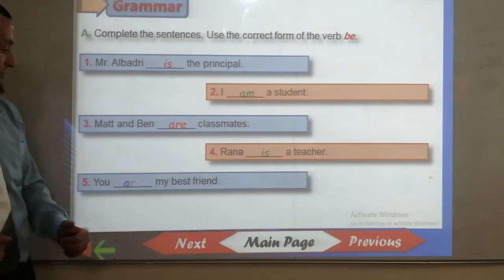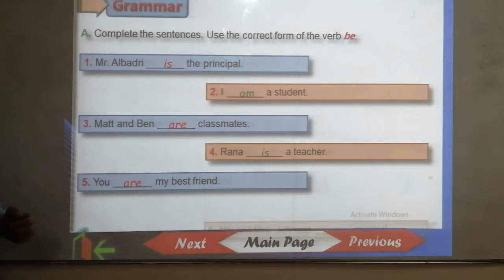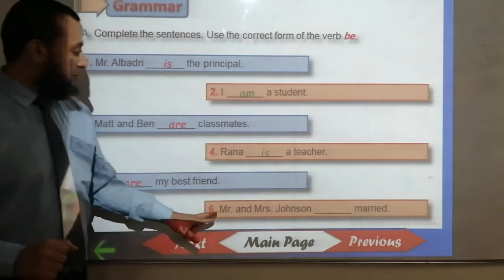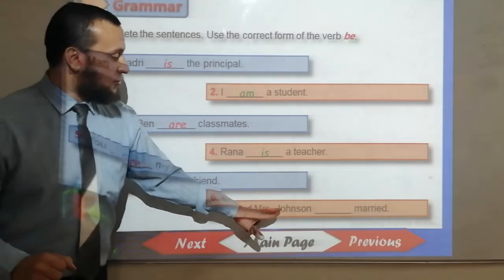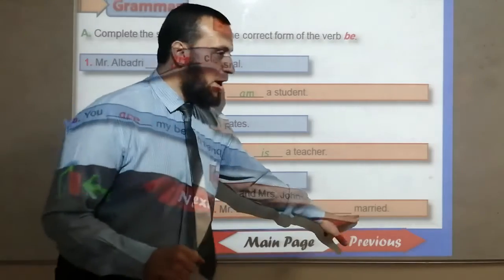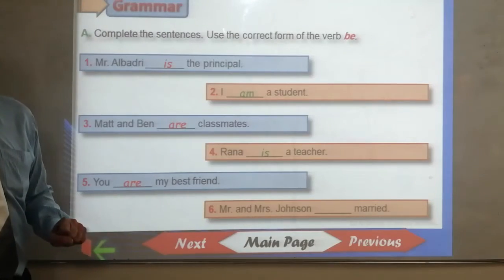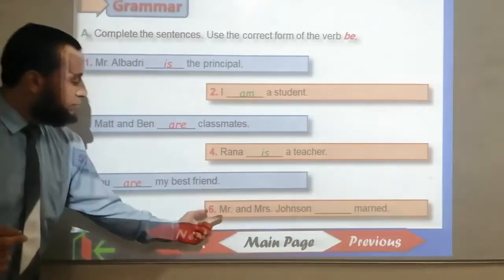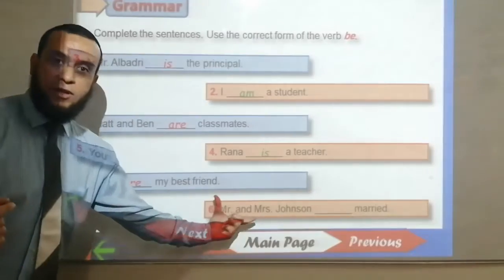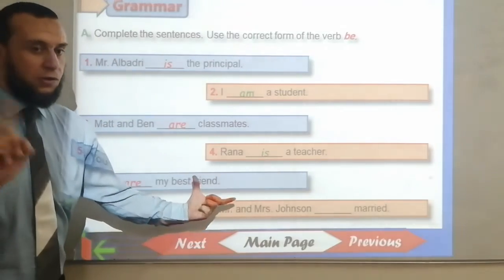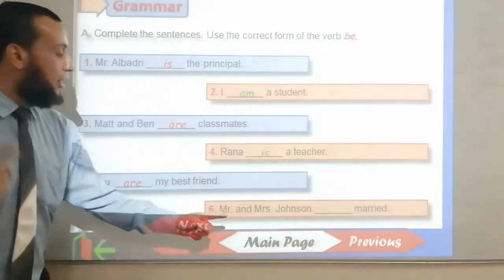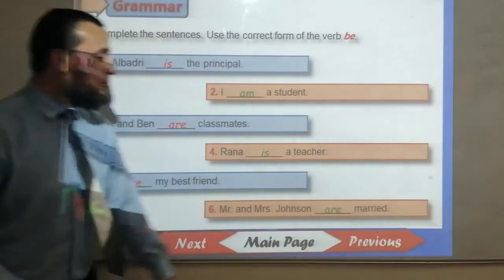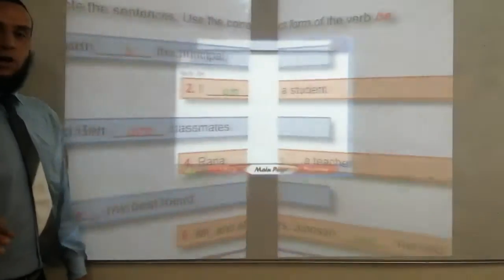You are my best friend. Number 6. Mr. and Mrs. Johnson ___ married. What's the answer? Mr. and Mrs. Johnson, they are plural. No, not is. Very good. Mr. and Mrs. Johnson are married. Very good, everyone.